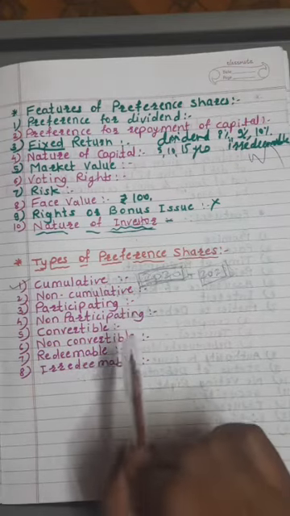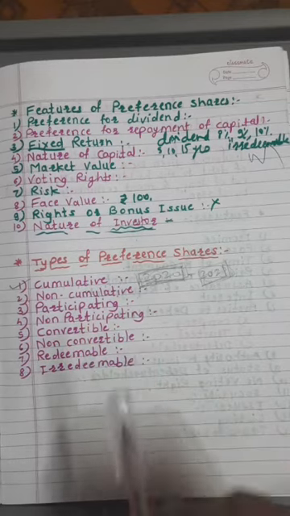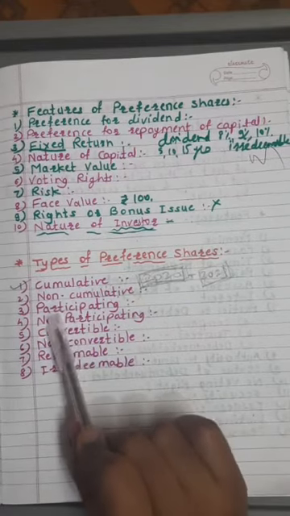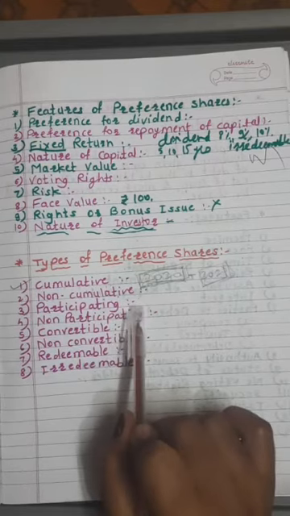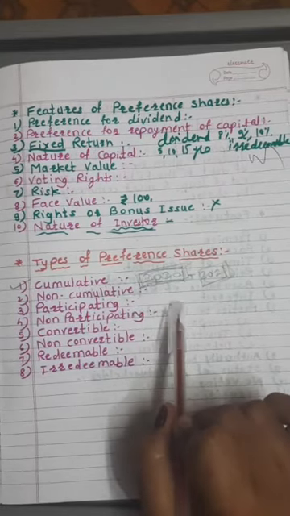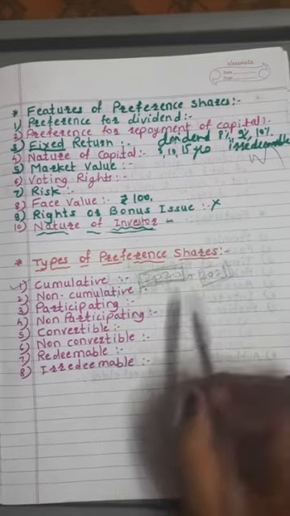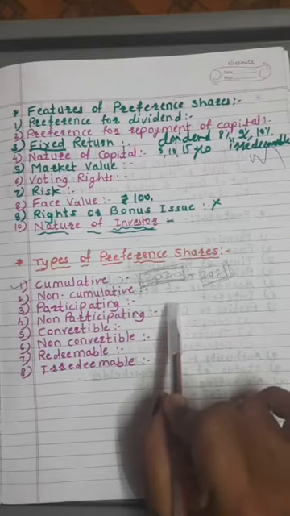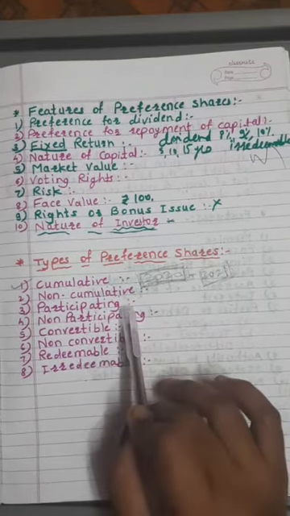The surplus profit which remains after the dividend has been paid to equity shareholders up to a certain limit is distributed to the preference shareholders. They have the right to get their fixed rate of dividend, plus the right to share extra profits of the company like the equity shareholders. That type of shares are called participating preference shares.